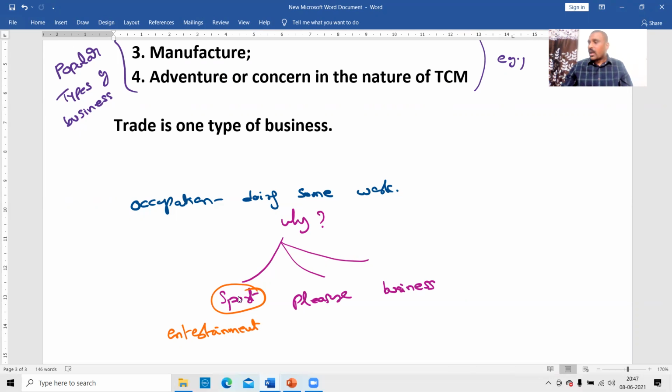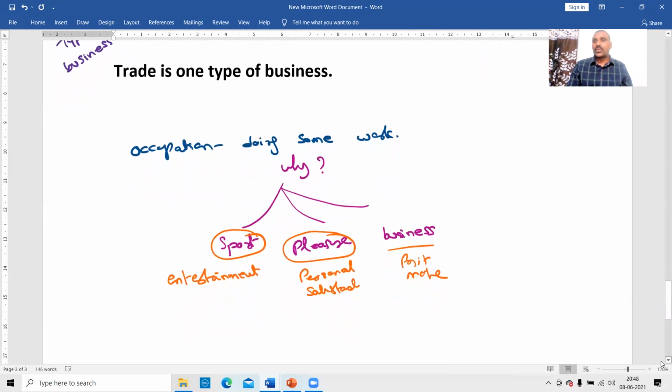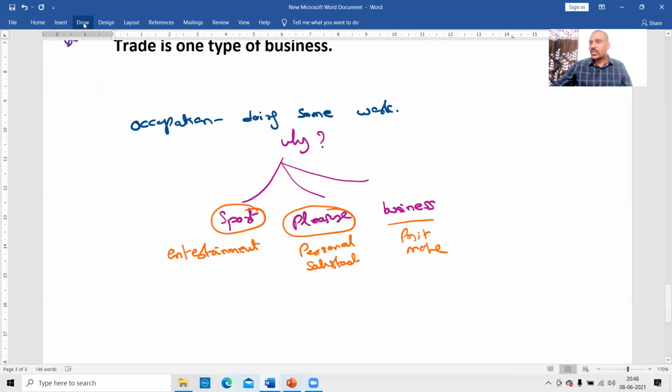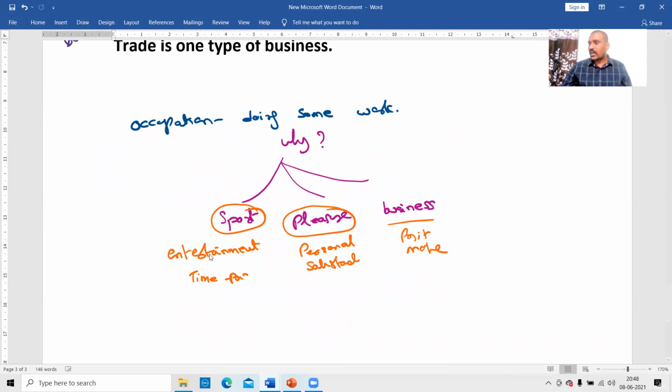Pleasure means personal satisfaction, doing some charity, etc. Business means profit motive, as simple as that. If I do any work, these are the three aspects: sport, pleasure, and business. Sport is a kind of entertainment or a time pass activity, and pleasure is a charitable activity, personal satisfaction. I am doing something for the society. Therefore, sport or entertainment is a time pass activity.